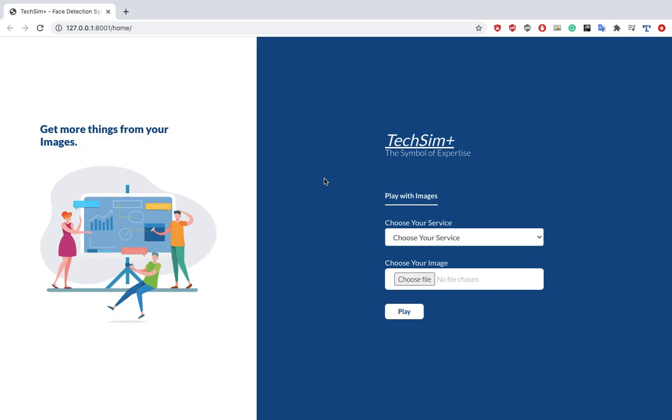As you can see, I created this web page with the help of Python and Django and some basic front-end technologies like HTML, CSS and JavaScript, right? I'm running this project on my local server. What this project can do is play with my images. I integrated image classification, object detection and some other different services on my back page. Behind the scene they use ML algorithms, but on the front end they are using web technology, so you can use your ML applications in your web pages.